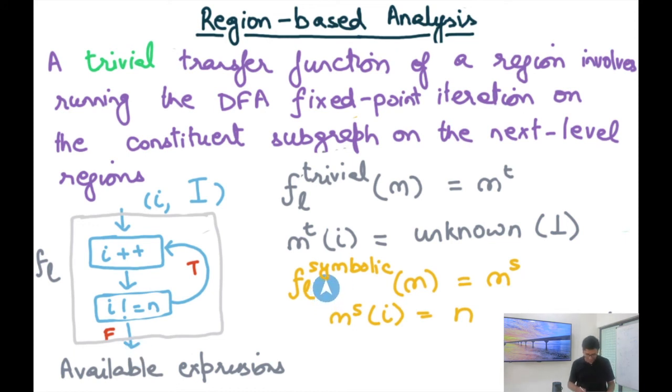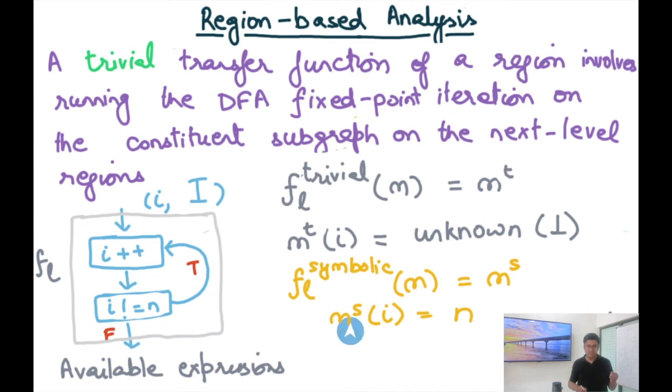However, if I am able to do a symbolic analysis, then let's say I have a separate transfer function, which is FL symbolic of M, and it gives me MS. The trivial one was giving me MT. The symbolic transfer function gives me MS, the mapping MS.